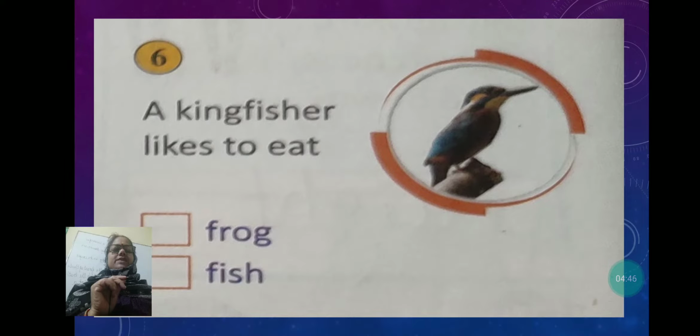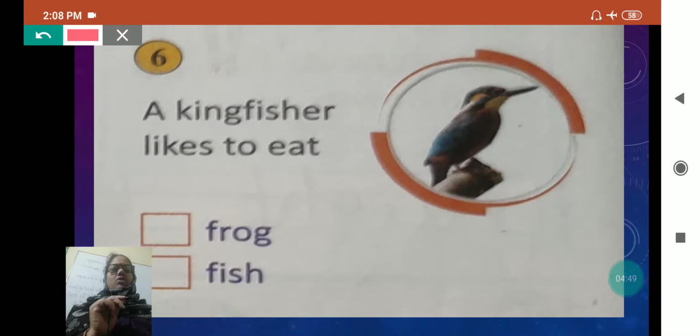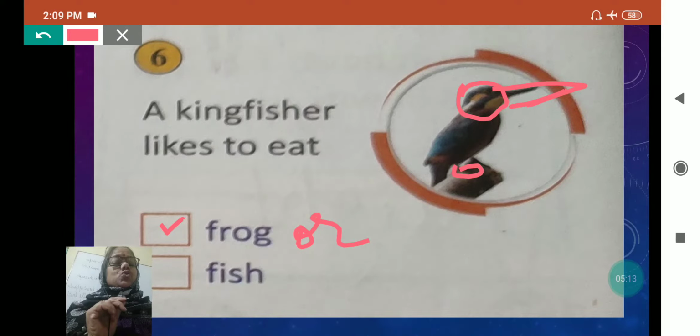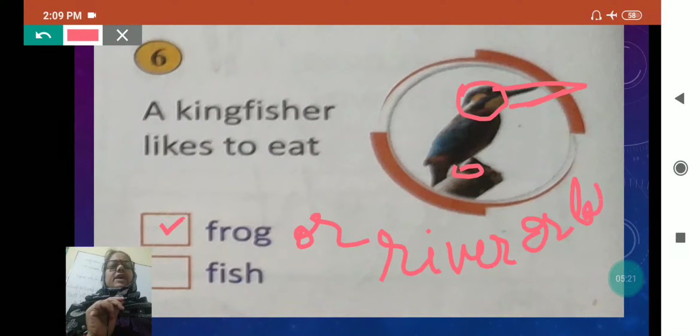A kingfisher likes to eat frog or fish. Kingfisher is a bird which is brightly colored and has a large head. It has a long, sharp, pointed beak and short legs, and it usually lives near water bodies, rivers or lakes.